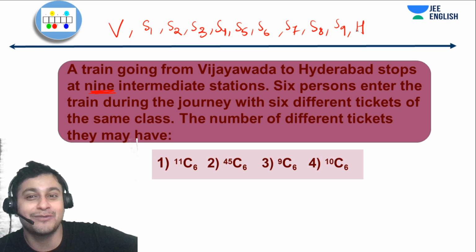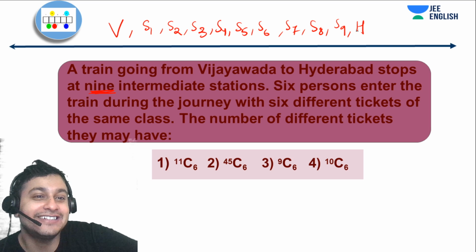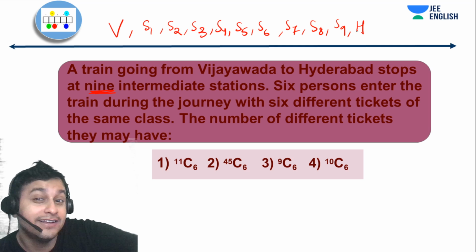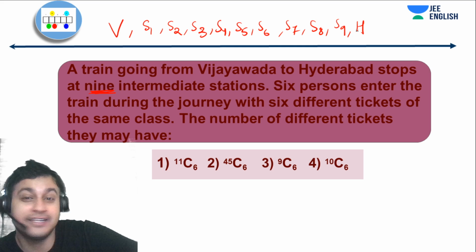So a train is going from Vijayawada to Hyderabad and stops at 9 intermediate stations.